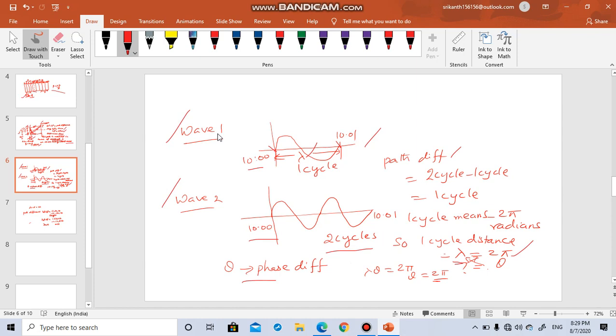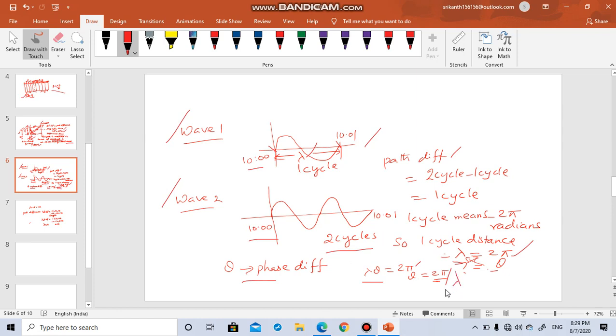Then in that situation, for 2 pi it is lambda. For theta, how much? If it is 360 degrees, then one full lambda; if 180 degrees, then lambda by 2; if 240 degrees, proportionately you have to consider that. So phase difference can be expressed in terms of lambda. If you cross multiply, lambda into theta is equal to 2 pi, or theta is equal to 2 pi divided by lambda.